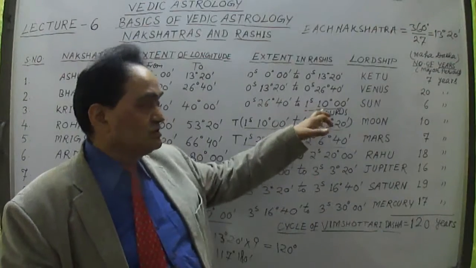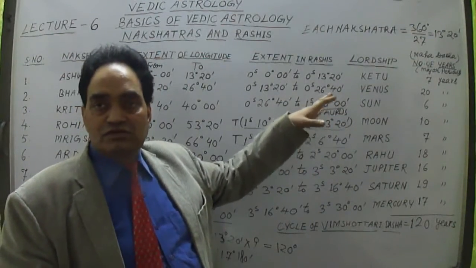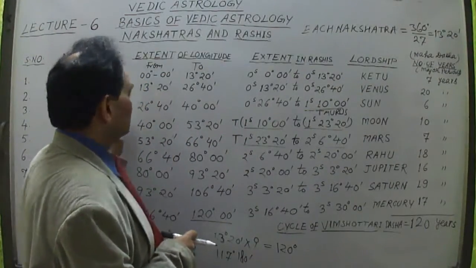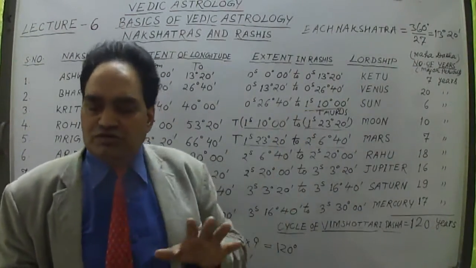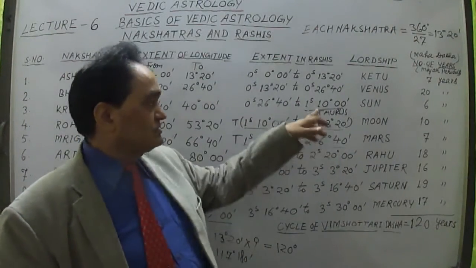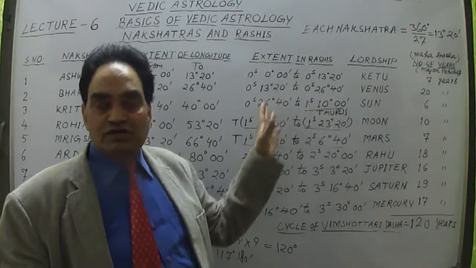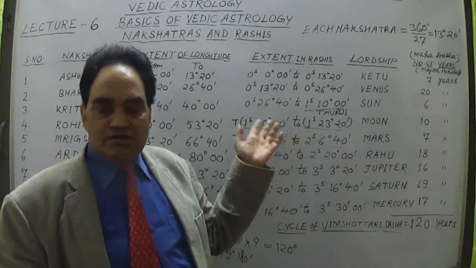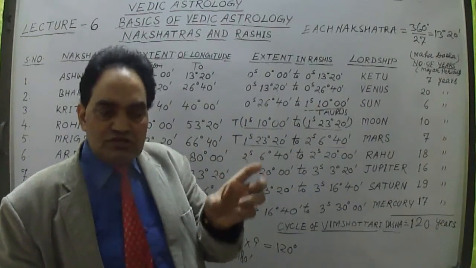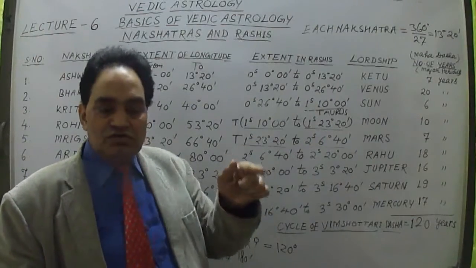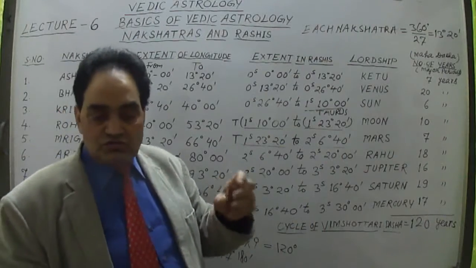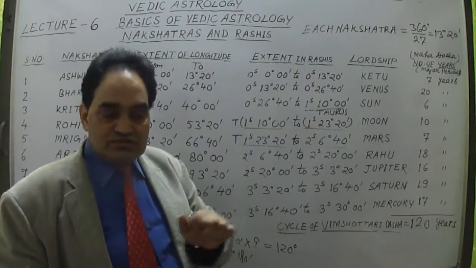If a person is born in the third nakshatra, which is Kritika nakshatra, here it is, Kritika nakshatra. Because the Kritika nakshatra lord is the Sun, he will have the quality of the Sun as well as of Venus, because this person is born in the Taurus sign. But the Kritika nakshatra's second, third and fourth quarters lie in the Taurus sign. So the Taurus sign is lorded by Venus, but the lord of Kritika nakshatra is the Sun. So this person will have the quality of the Sun as well as of Venus.